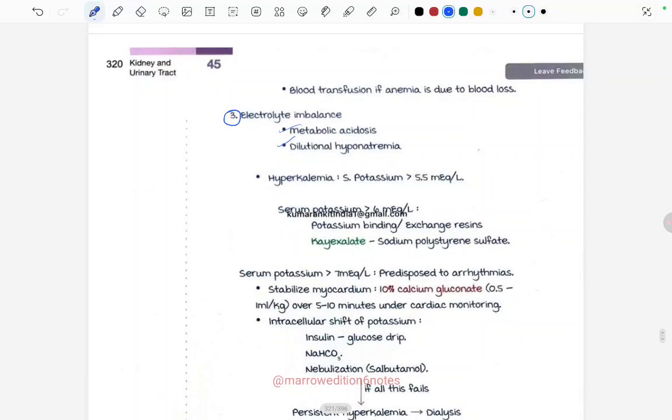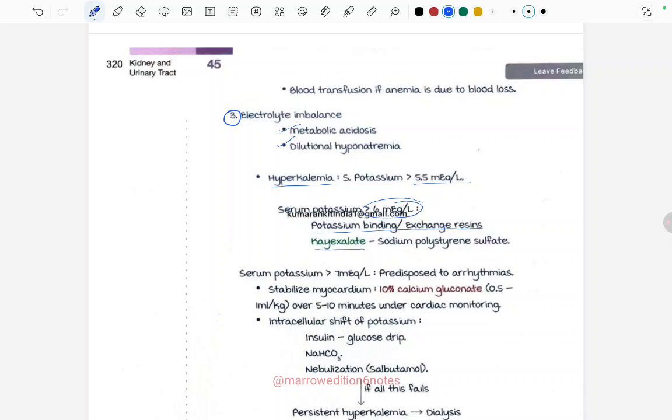Also, there is hyperkalemia, when the serum potassium is more than 5.5 milliequivalents per liter. If the serum potassium is more than 6 milliequivalents per liter, then we have to give potassium binding exchange resins like caxylate, that is, sodium polystyrene sulfate. To remove the excess potassium, we are giving this caxylate.